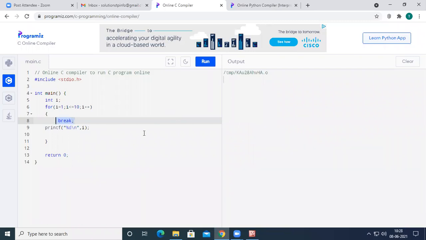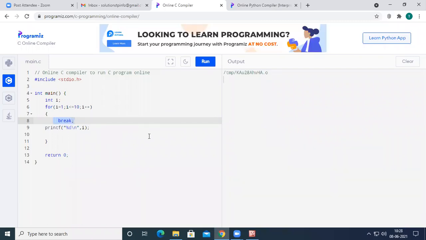Okay, so what this break is doing: the break is breaking the loop, or the break is terminating the loop. For example, for the same break statement, if we take an if condition, if I equal to 5, what will this break statement do now? This break statement will get executed whenever the value of I is 5. Other than that, it will not get executed. So only if the if condition is true, the break statement will get executed. When will the if condition be true?